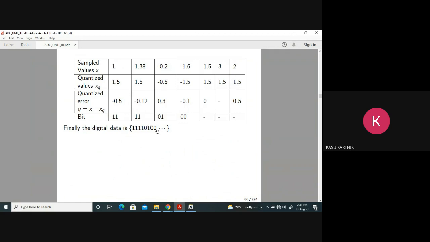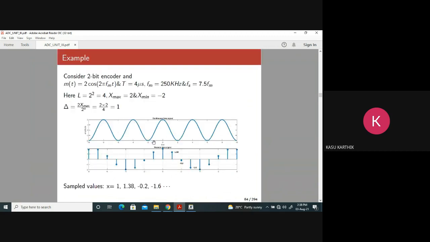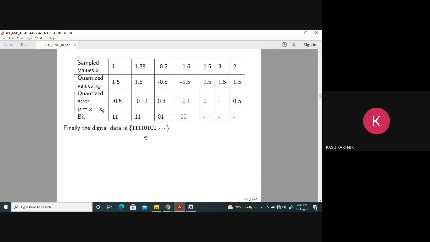Now this is the data. Otherwise, this is a digital signal. Okay. What is the analog signal? For this analog signal, this is a digital signal. It is done by basically 3 operations: sampling, quantizer, encoding. Okay. So if you quantize, you end up getting an error. An error that is called quantization error.